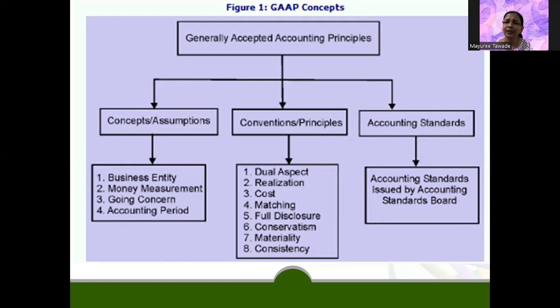Then come conventions and principles. Dual aspect, as I said, means that there is always a debit for a credit. This is how it is said.